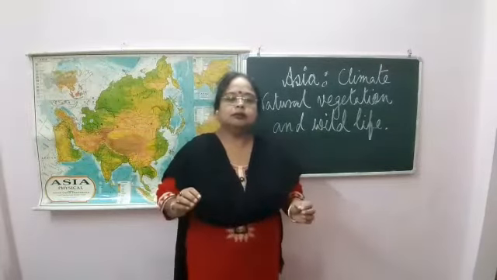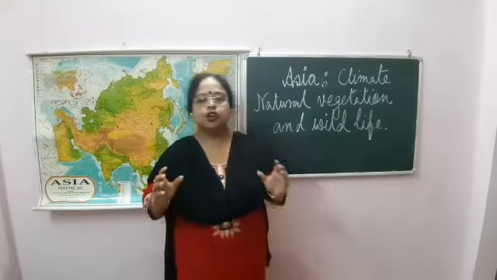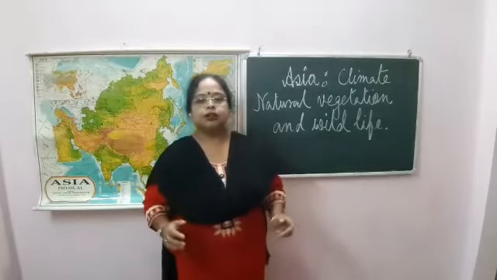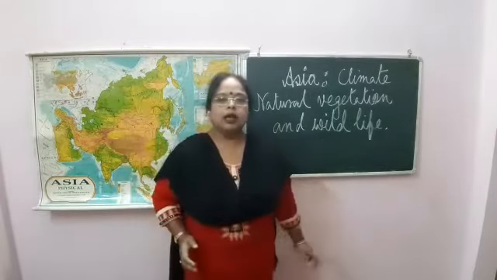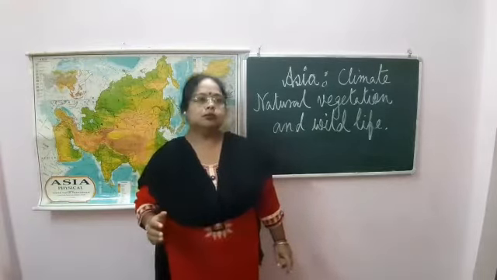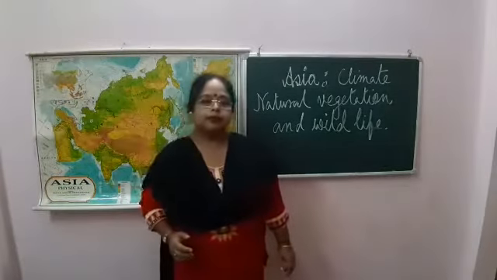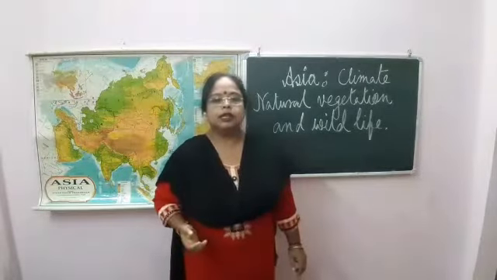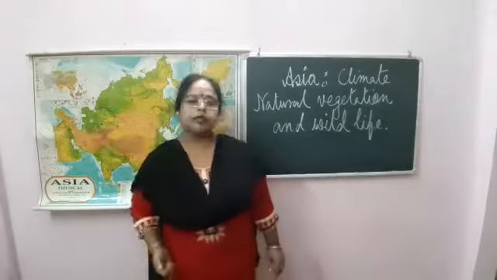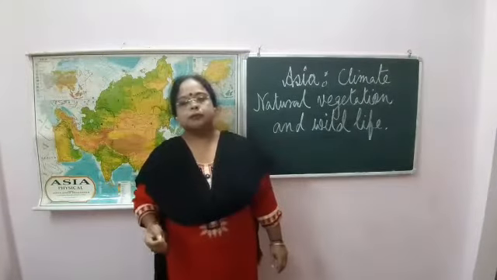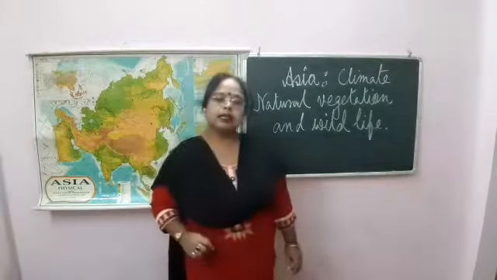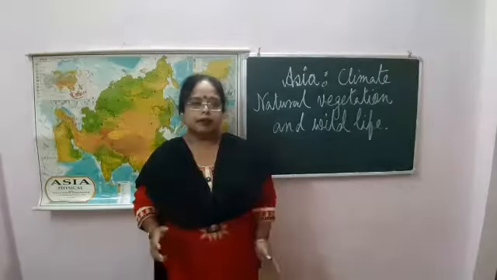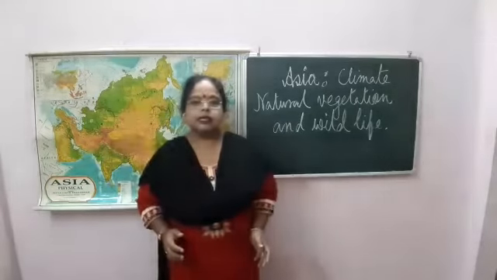Weather is the momentary condition of the atmosphere over a short period of time, and climate refers to the average weather condition or phase over a long period of time, that is 30 to 35 years. So weather can be sunny, cloudy, rainy and windy, etc. And examples of climate are tropical, temperate, subtropical. These are the examples of climate.